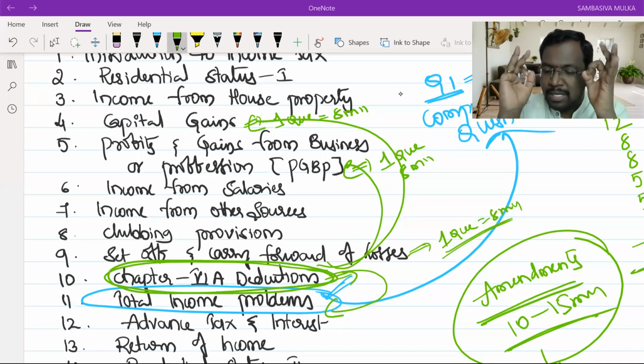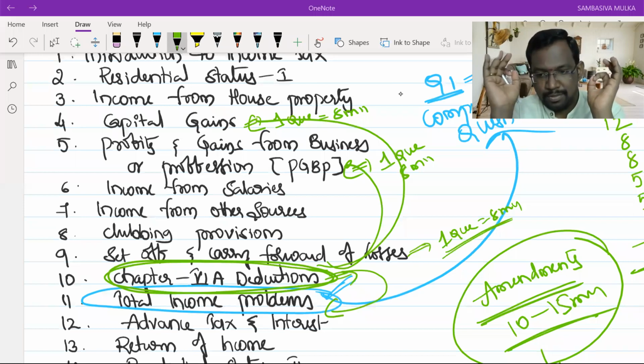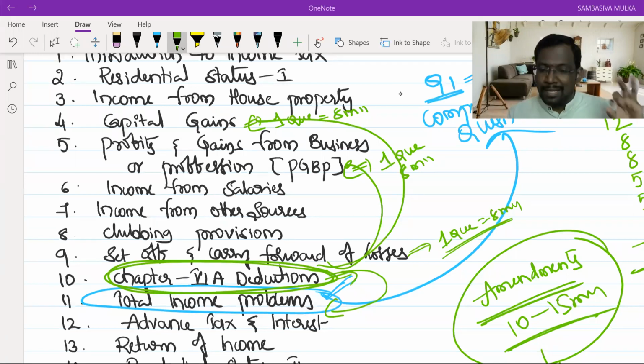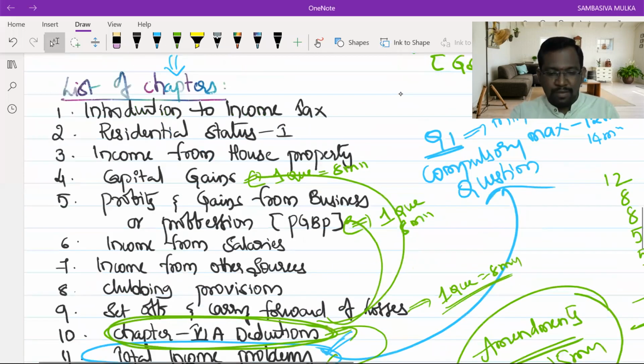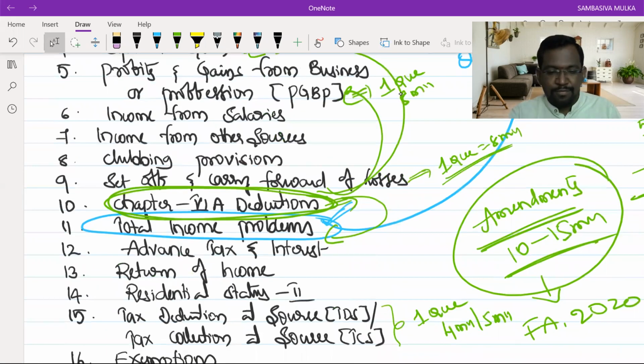In every examination attempt, you can see the questions from these 6 chapters. That is why I said, though it is the lengthiest subject, scoring marks in taxation is very, very easy, quite comfortable. What you all need to do is attend the classes every day, regularly, without any failure, and you must be attentive during the sessions. Clear now? Next. So these are the list of important chapters from the income tax.